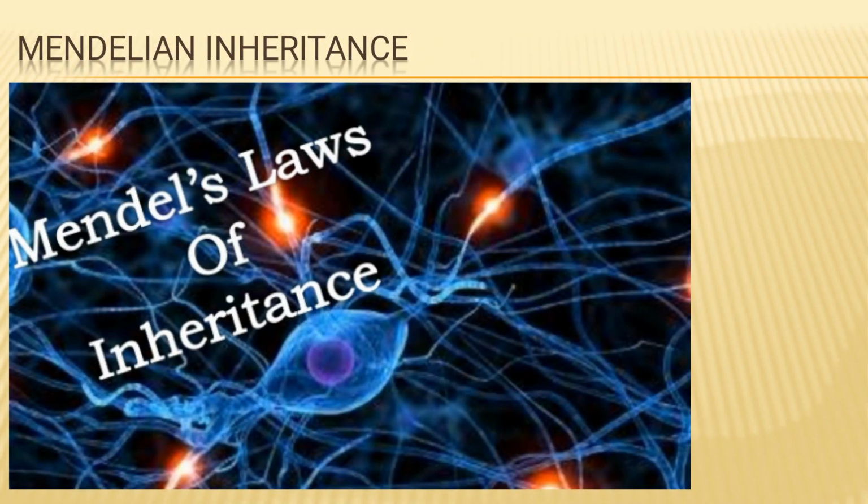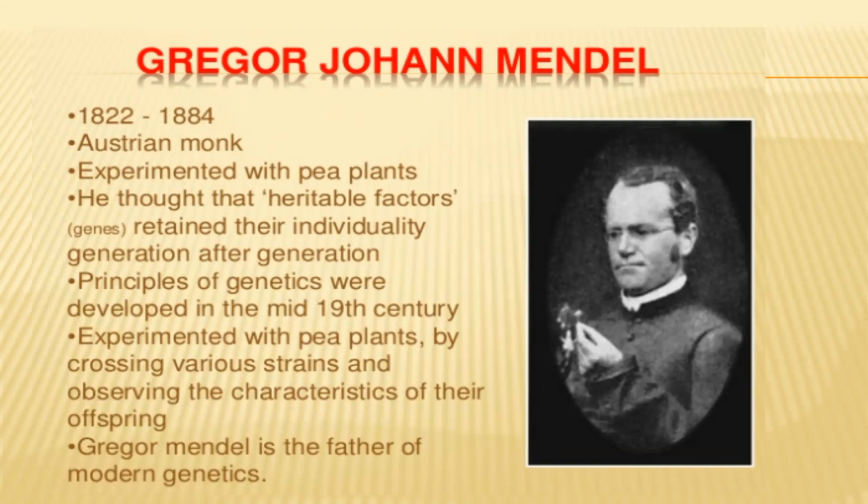Assalamu alaikum. Today we will discuss Mendelian inheritance, Mendel's law of inheritance: what it is, where it applies, and what the limitations of Mendel's law of inheritance are. As the science community knows, Gregor John Mendel, born in 1822 and died in 1884, was an Austrian monk.